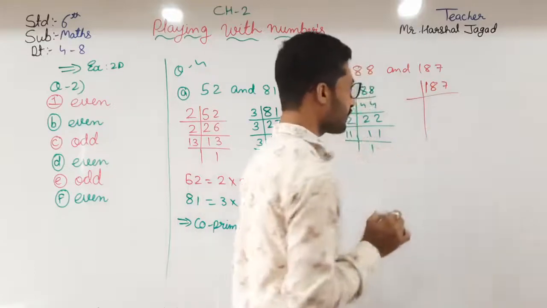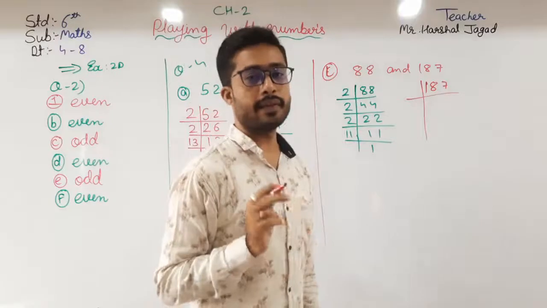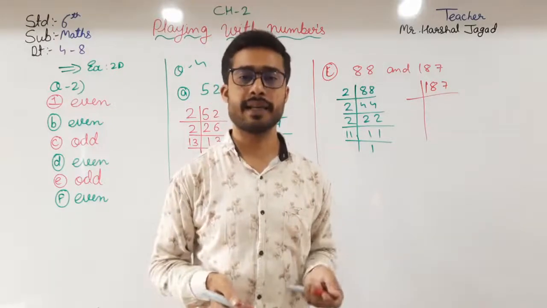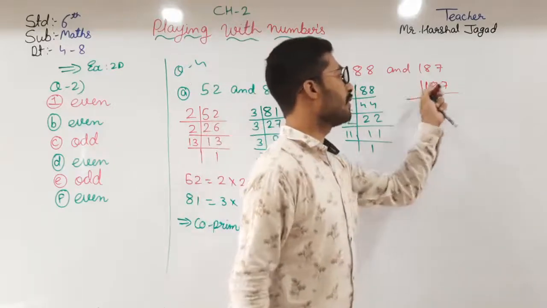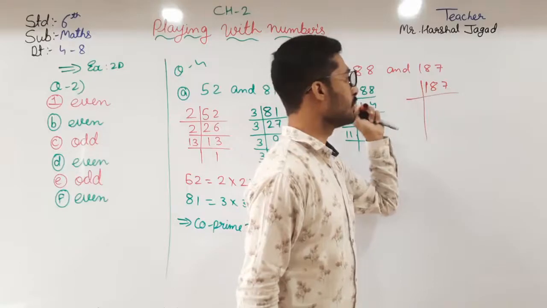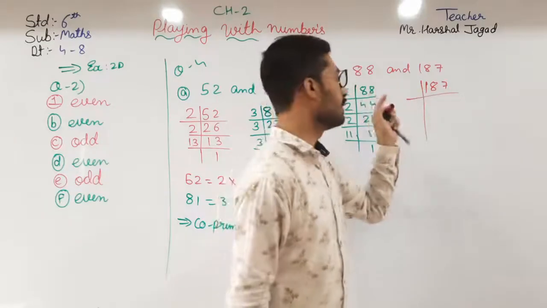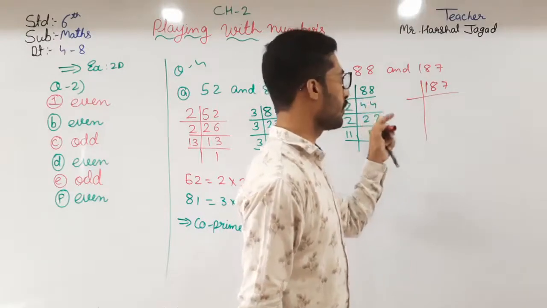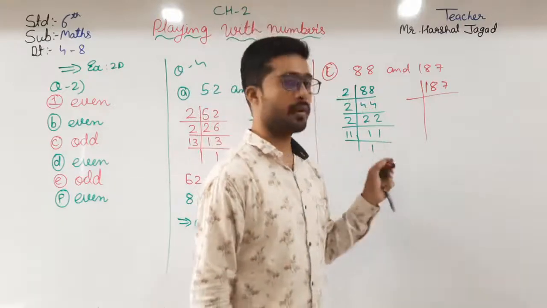To find out in which table 187 comes, in this chapter further on we will see the divisibility test. First of all, it will not divide by 2. Then 3: 8 plus 8 is 16, no. Then 4, no. Then 5, no. 6 also not.